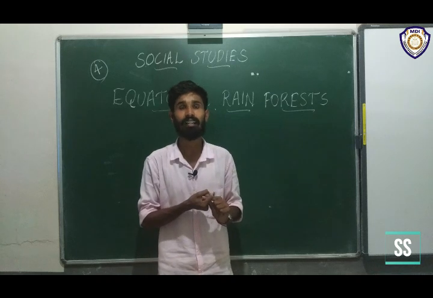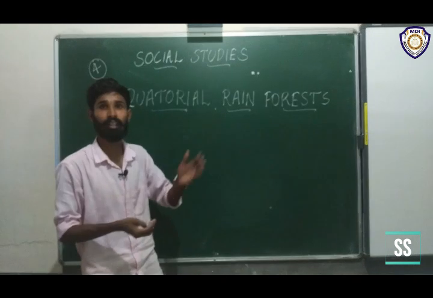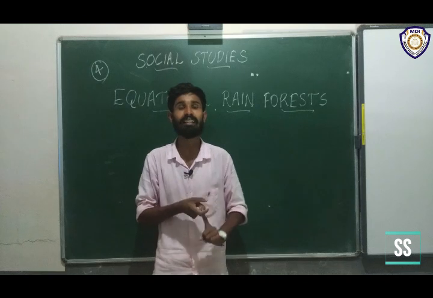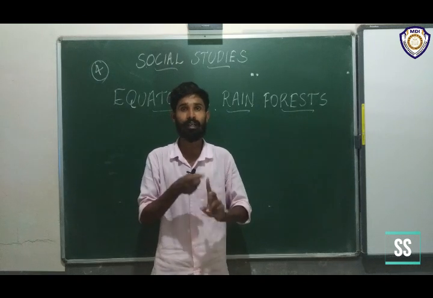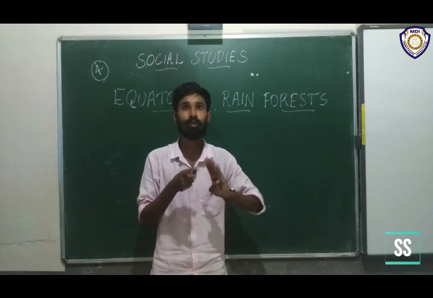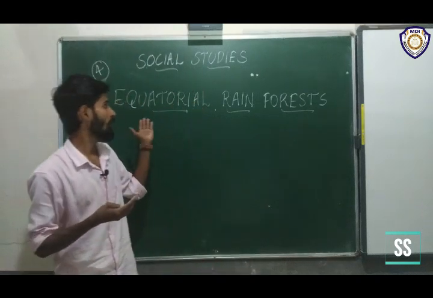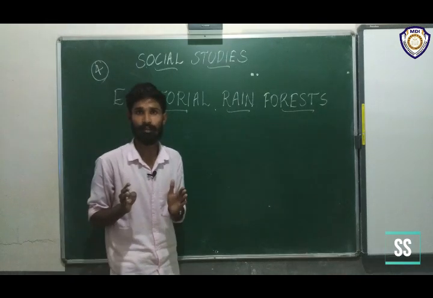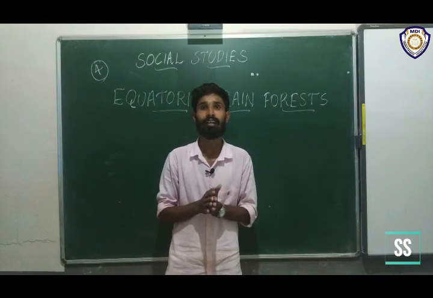These are the places where the equatorial rain forest is found. Clear?